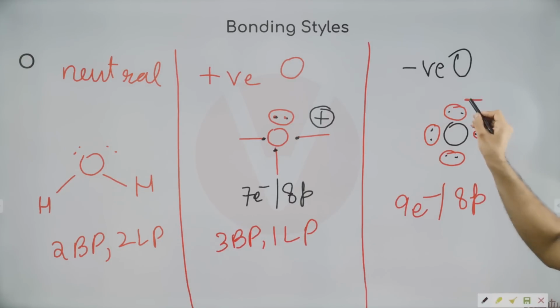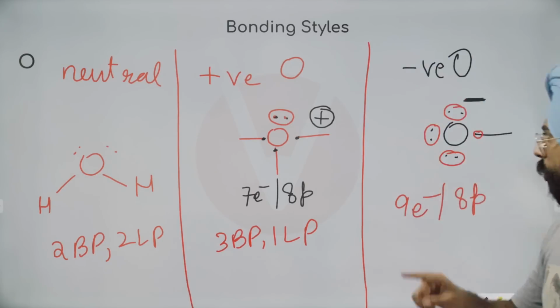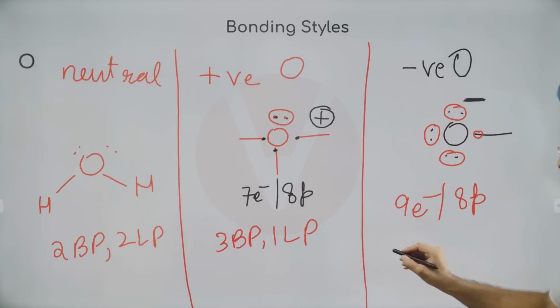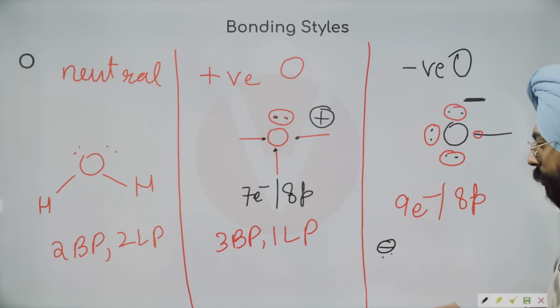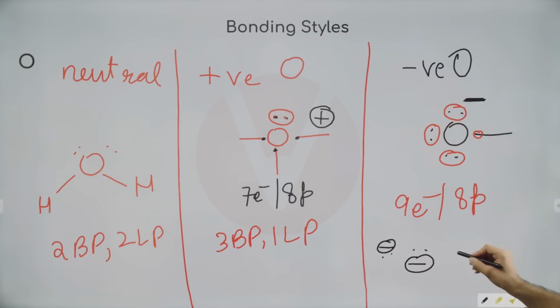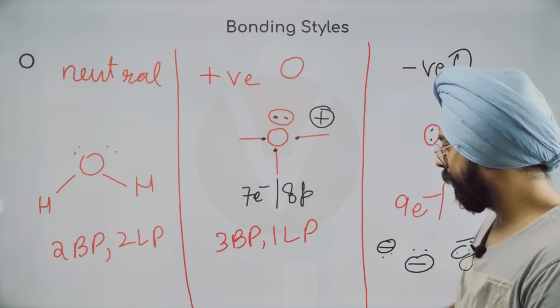So you just write a negative charge next to one of the lone pairs. Okay, this is how we generally draw a negative charge. You just put a negative next to one of the lone pairs. So whenever you see a symbol like this for a negative charge, don't get confused. It just means that 2 electrons exist together because they are paired with each other.